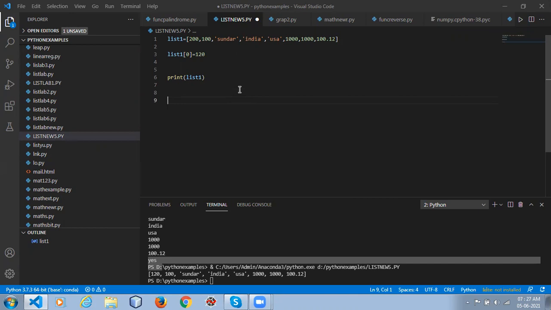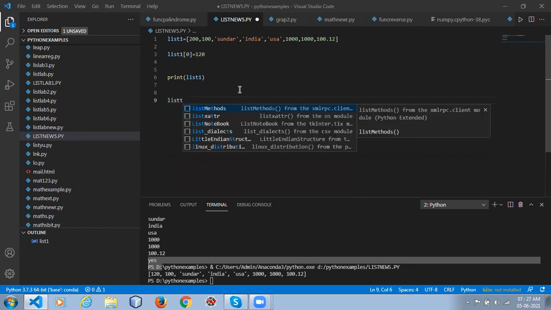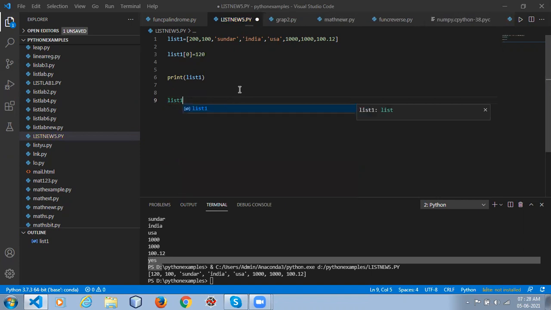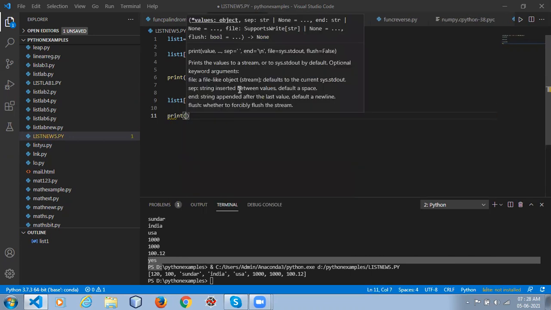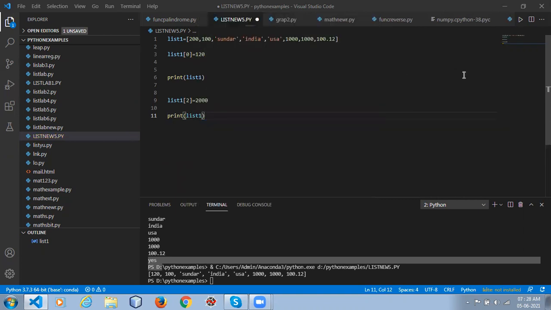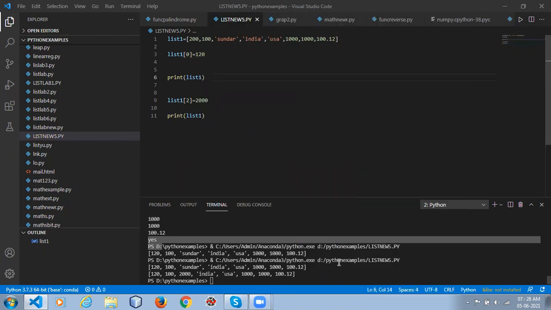It will be list of 2, since it's 0, 1, 2. Let's give a number, 2000. See, Sundar is replaced with 2000. So during runtime, you can change the variable type.